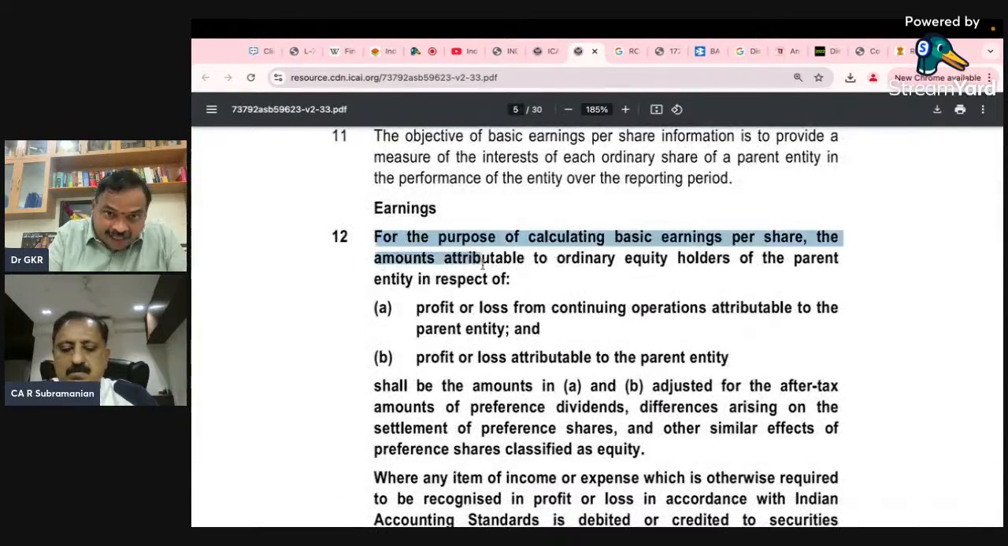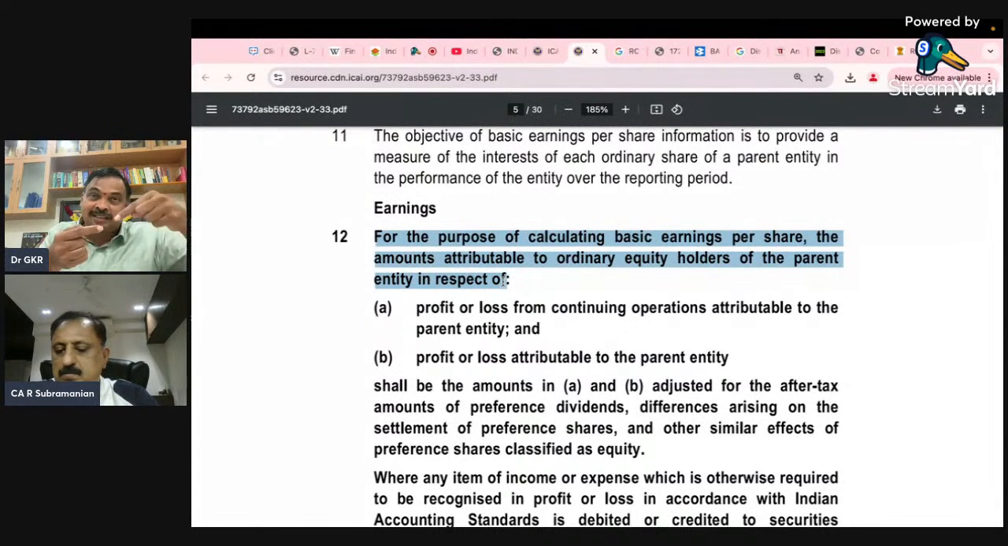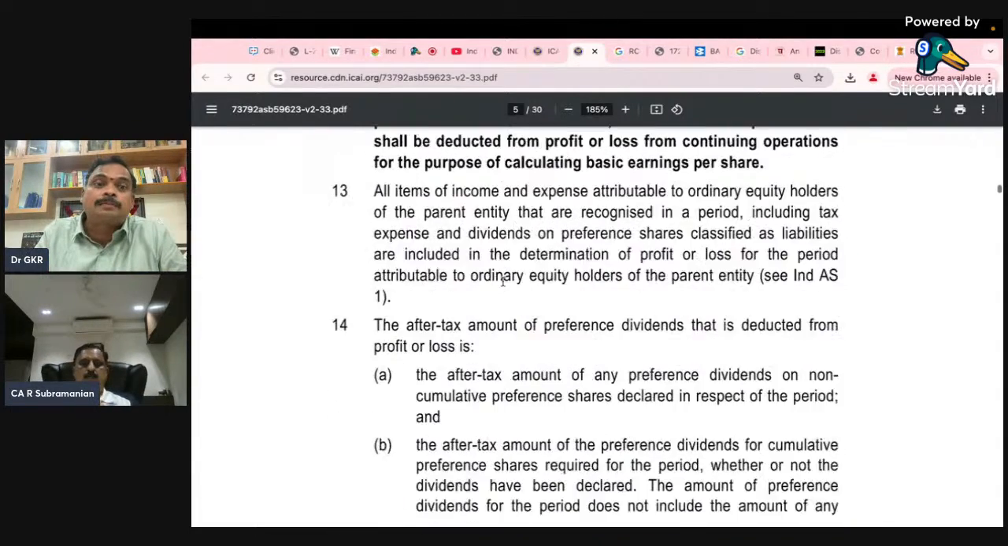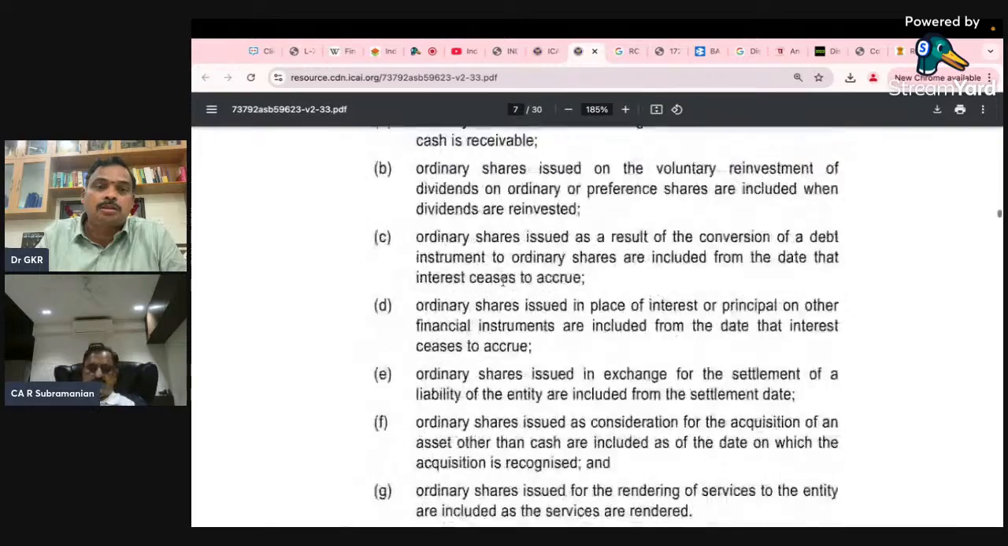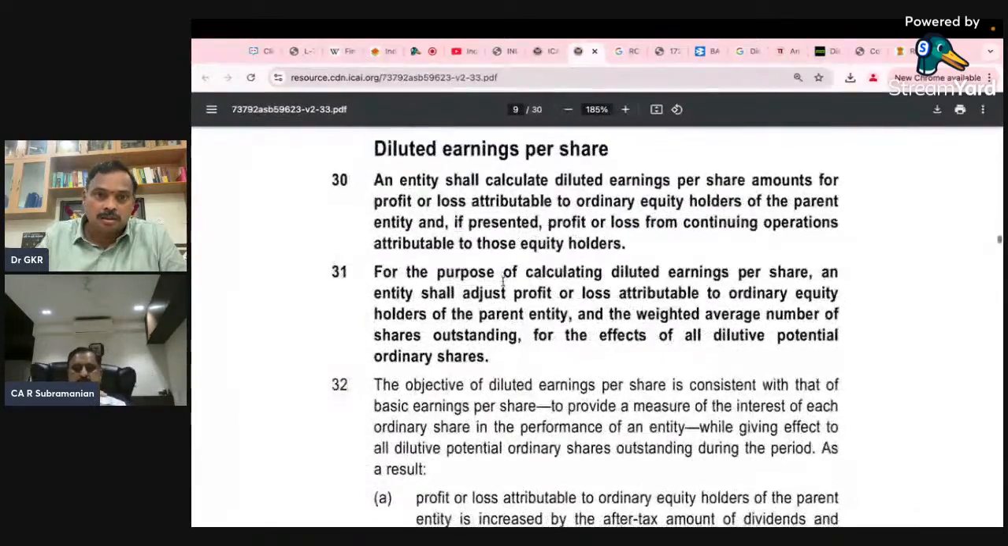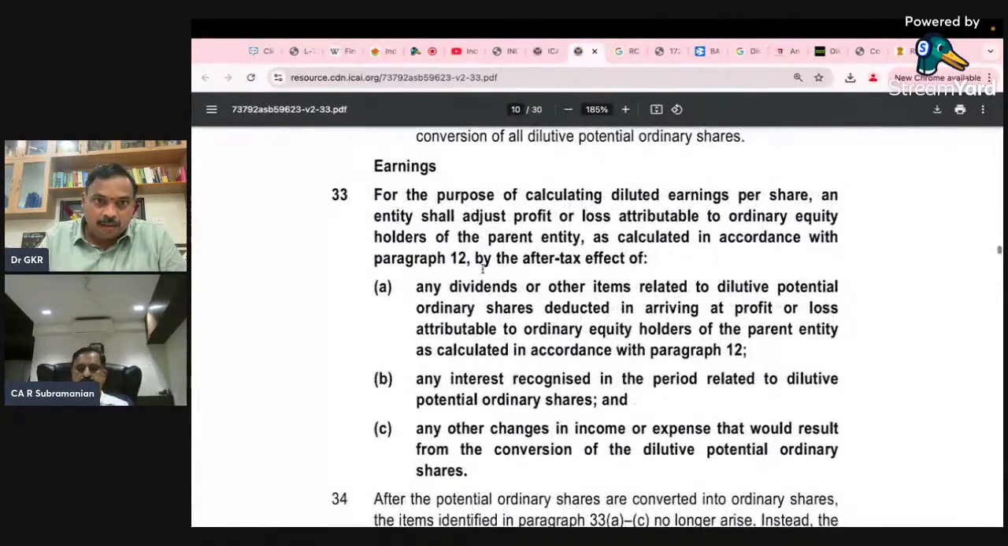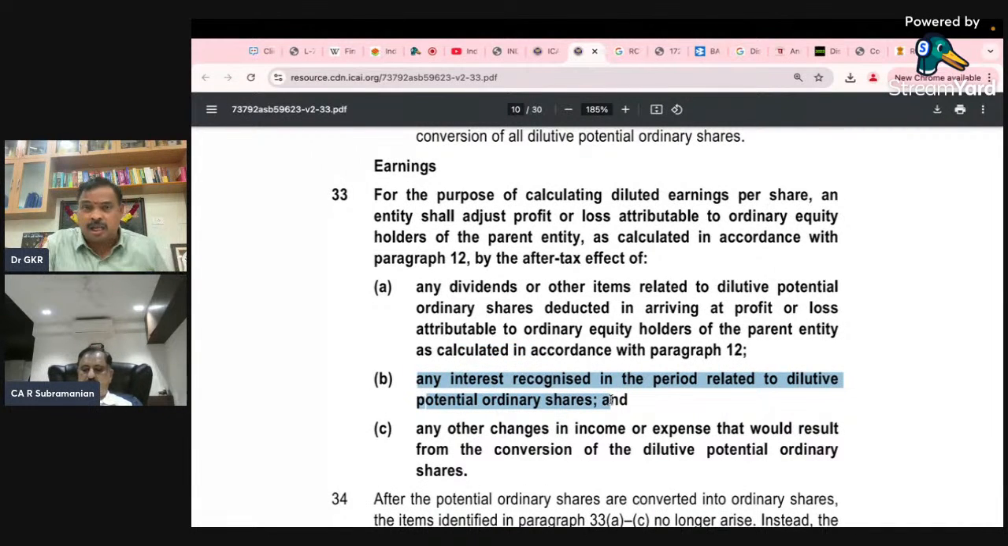Para number 12 is the profit attributable to ordinary equity shareholders, the numerator for basic EPS. So from 12, you will make some adjustments. Now what is that adjustment? Look at this. Any dividend, any interest, any other. So what is any interest recognized in the period relative to the dilutive potential ordinary shares?